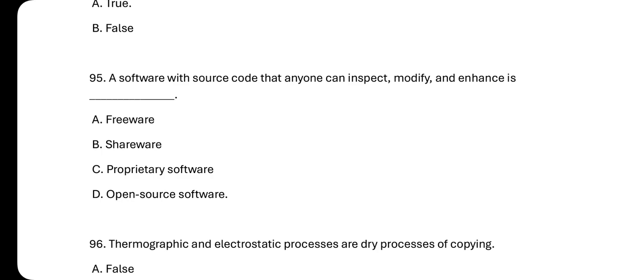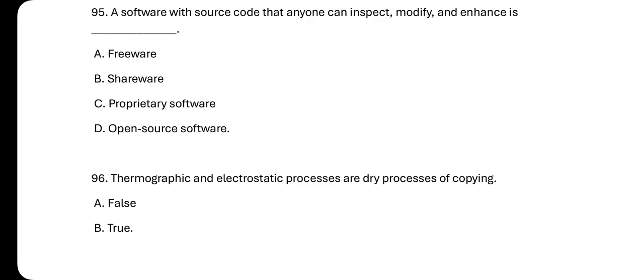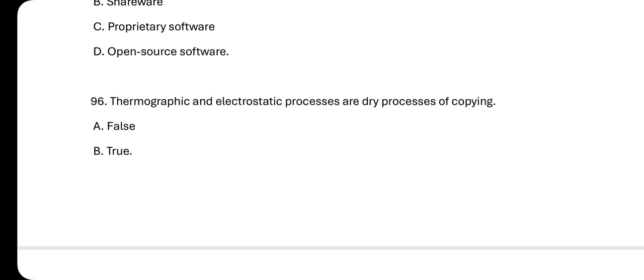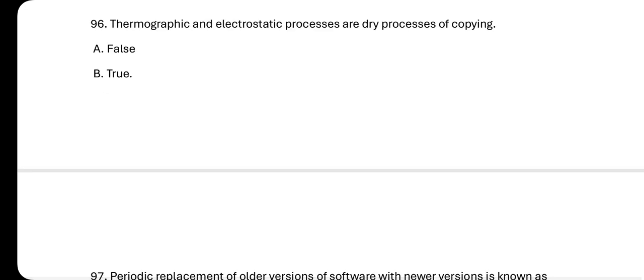So the freeware, shareware, proprietary software, all of them are not part. 96, we have thermographic and electrostatic processes are dry processes of copying. This is what we call false, B true. So this answer is true.